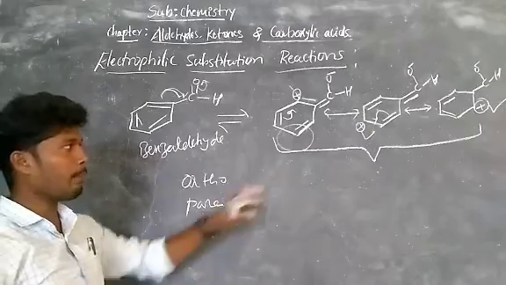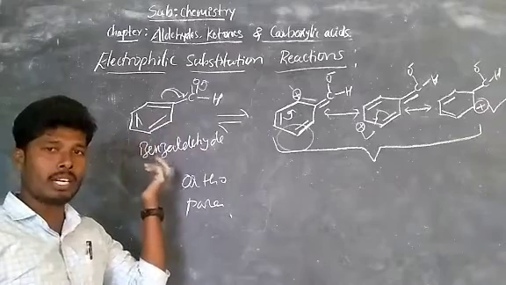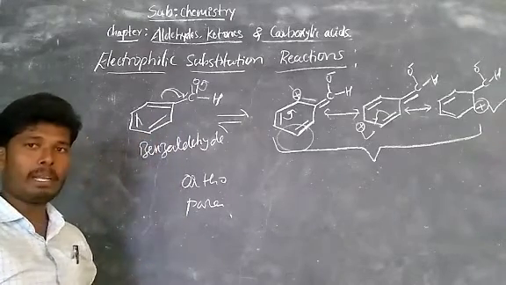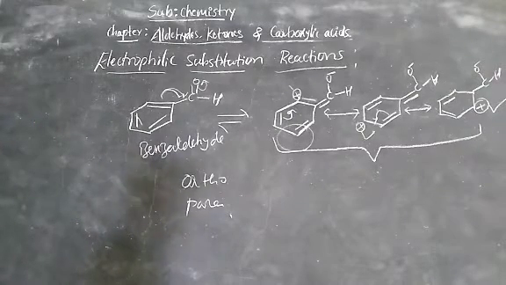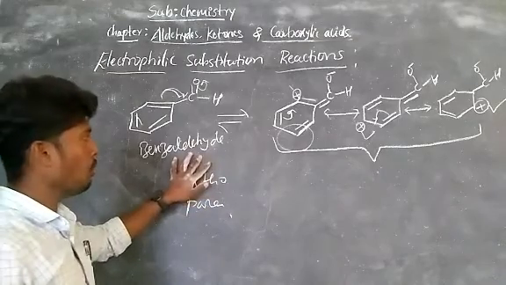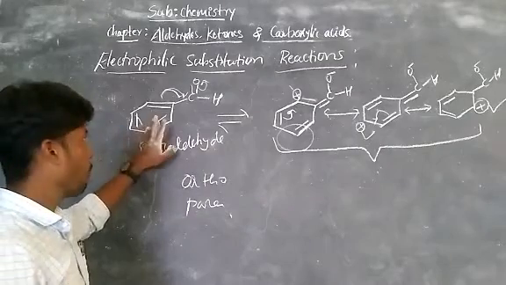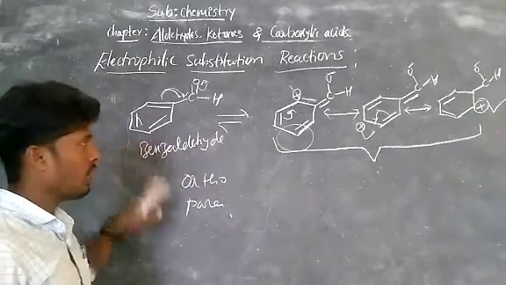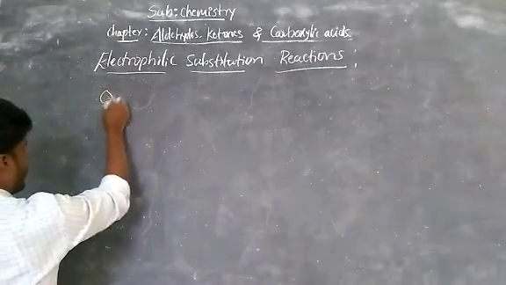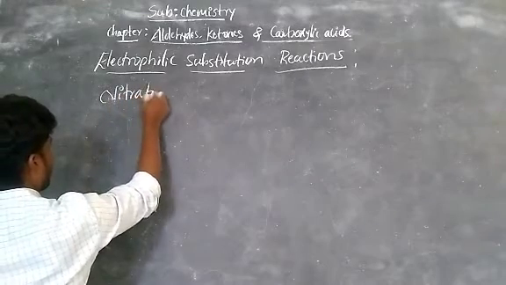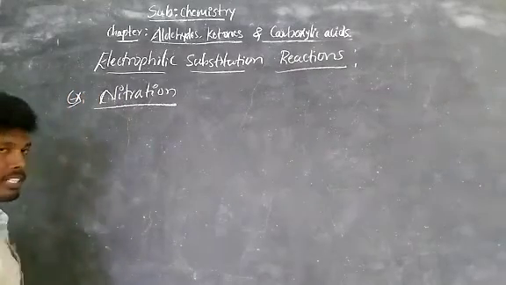Okay, so at the third position the electrophilic substitution reaction happens, either in the case of aldehydes or ketones, both. Now take one example, nitration. So this is the reason to know why the electrophilic substitution reaction happens at the meta position only in both aldehydes and ketones. Got it? Now take an example. Example, nitration. Nitration is the example for electrophilic substitution reaction.